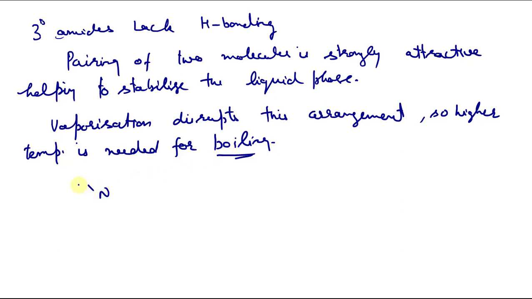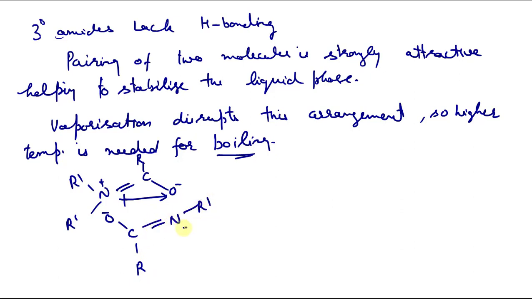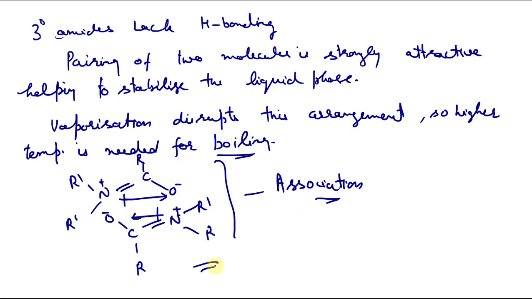We have this resonating structure of tertiary amides. So we have this one molecule of amide, and there is a dipolar attraction, a formation of dipole. Now we have a second molecule like this. So we have strong dipolar attractions among these two molecules of amides, and this attractive association leads to the higher boiling point of tertiary amides, even though they lack